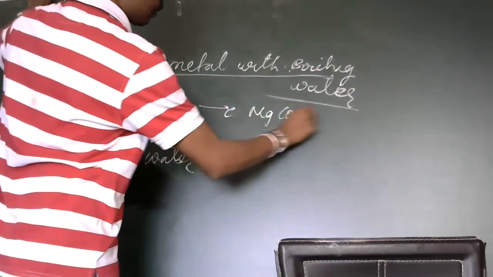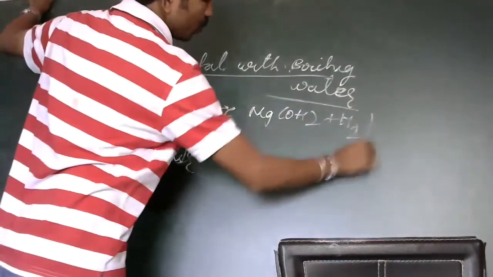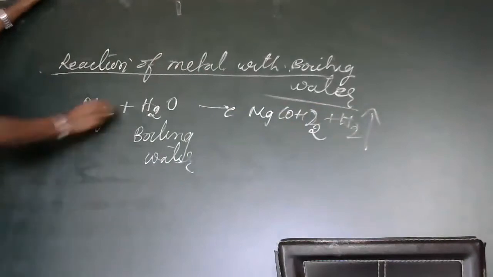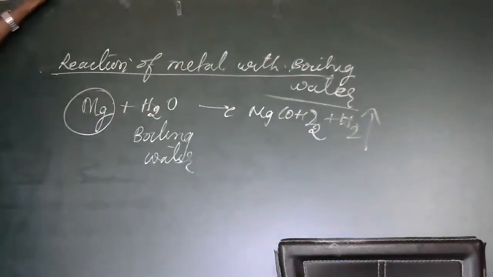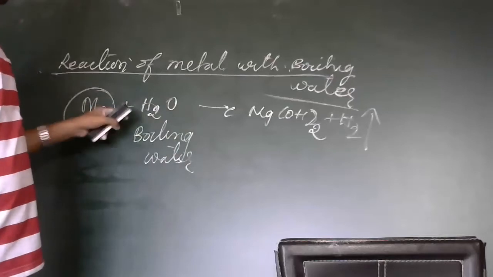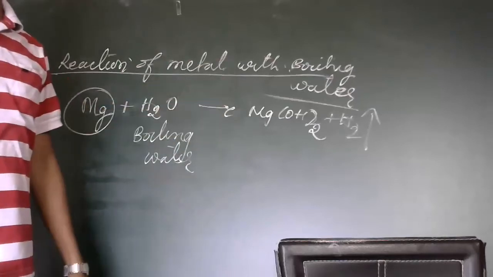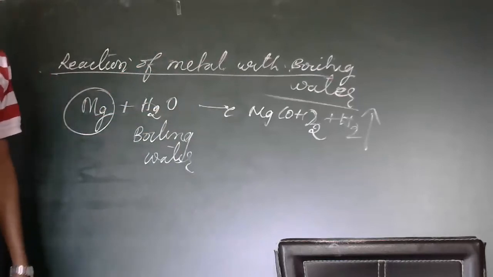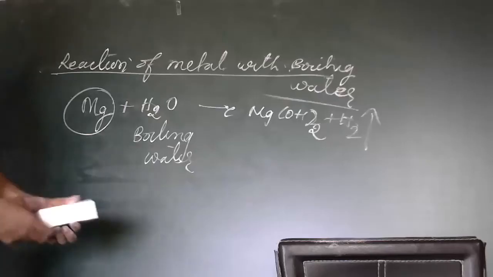It becomes Mg(OH)2, plus H2 is liberated. Magnesium reacts with boiling water, not with cold water. In cold water, no reaction happens. We'll show you.